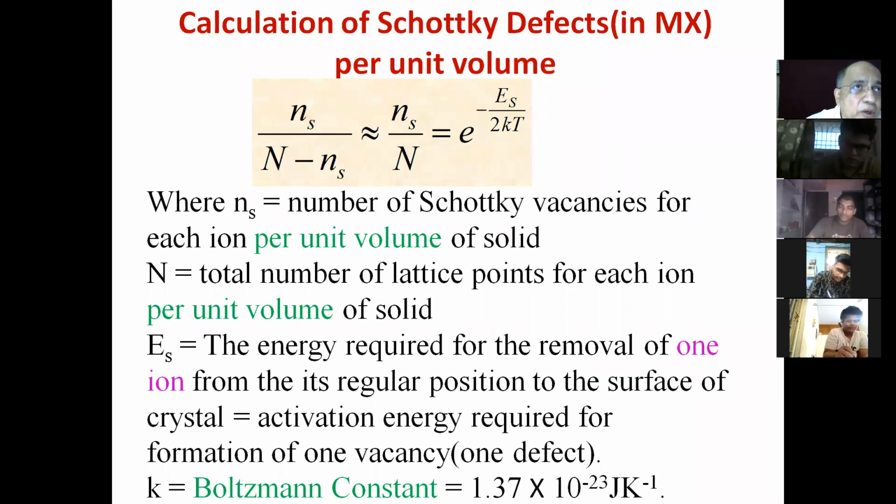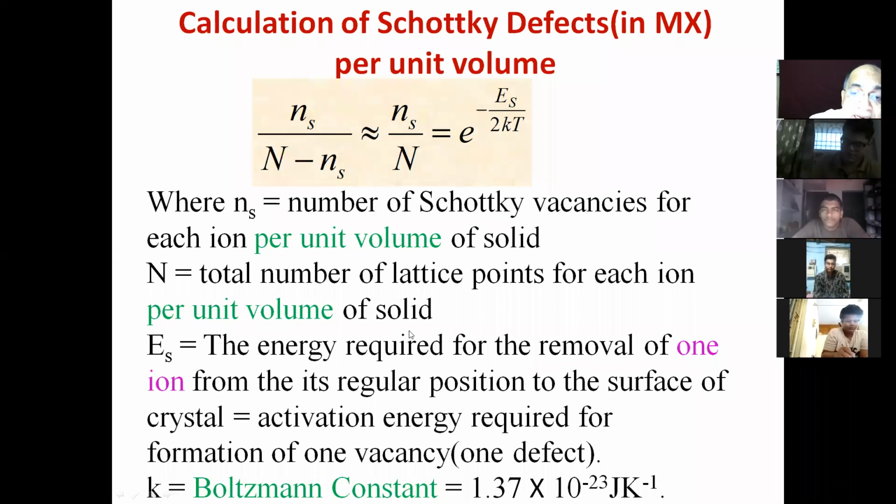The Frenkel defect that we are going to study will also make use of a similar kind of equation, the Boltzmann equation that I have written here. Now, hear me very mindfully. Ns, small ns, is the number of Schottky vacancies for each ion in unit volume, and capital N is the total number of lattice points for each ion per unit volume.